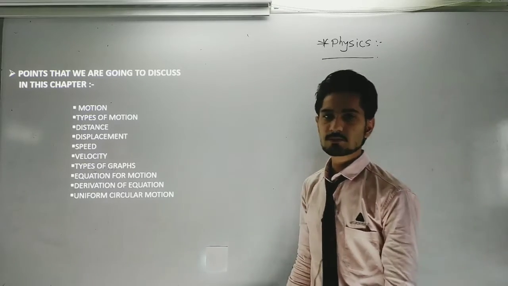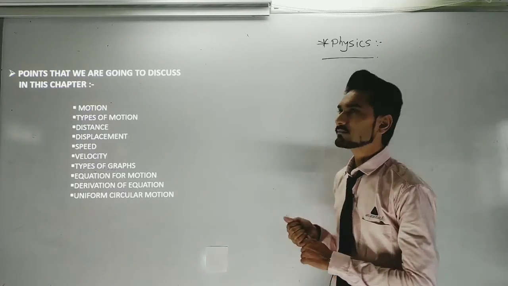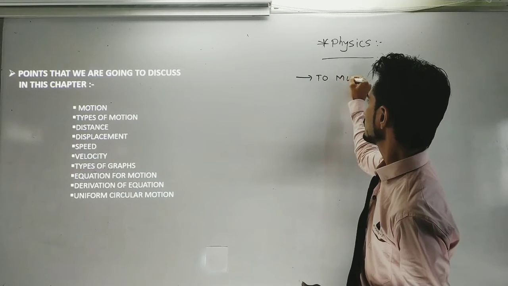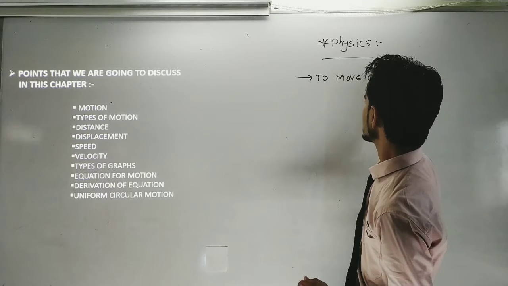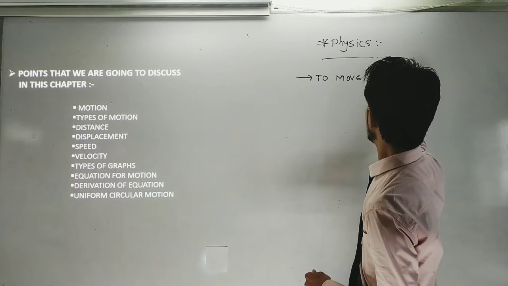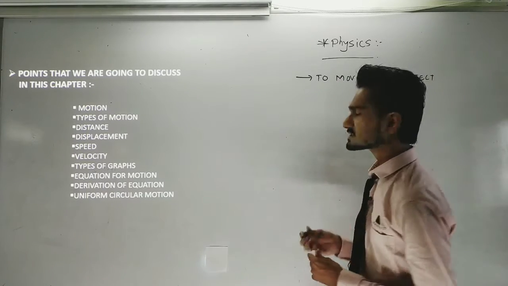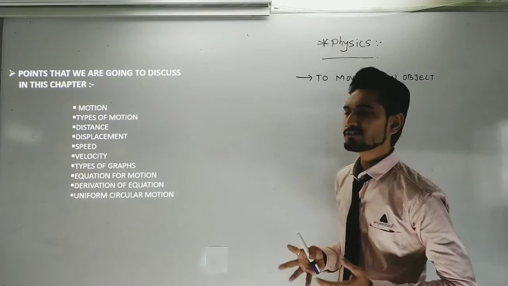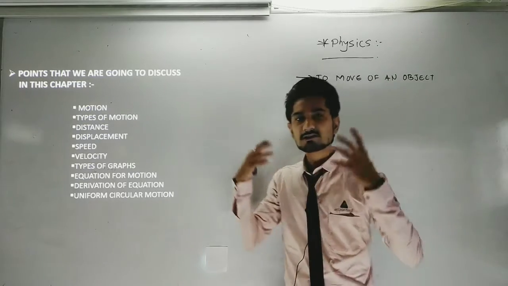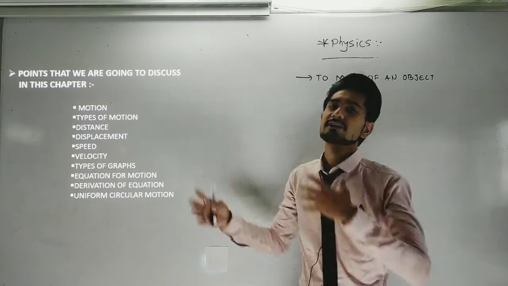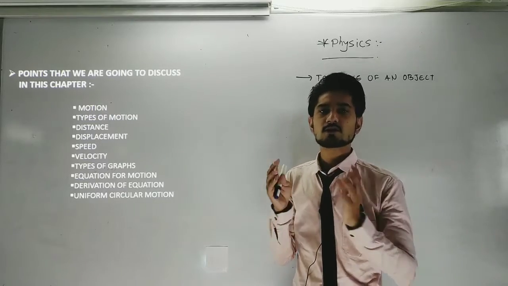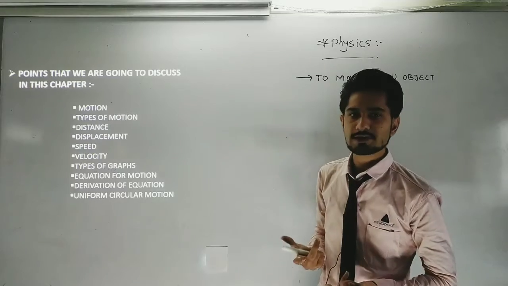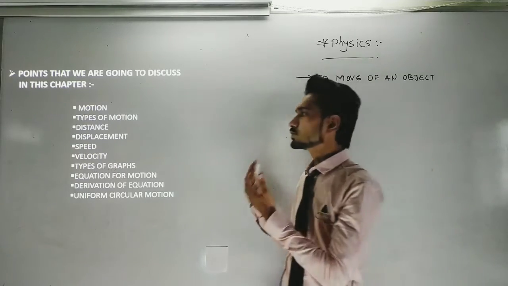First of all we are going to understand the concept of motion. Generally we can say that the moving of an object is known as motion. Anything moving around us in the universe, with respect to each individual reference point, whatever the object or substance or thing that is continuously moving, is said to be in a state of motion.